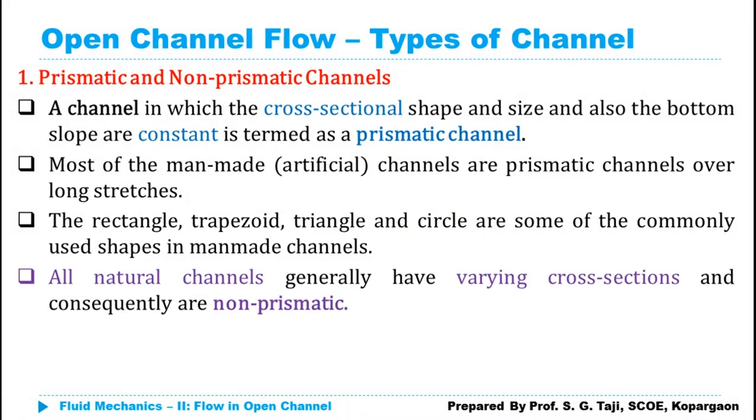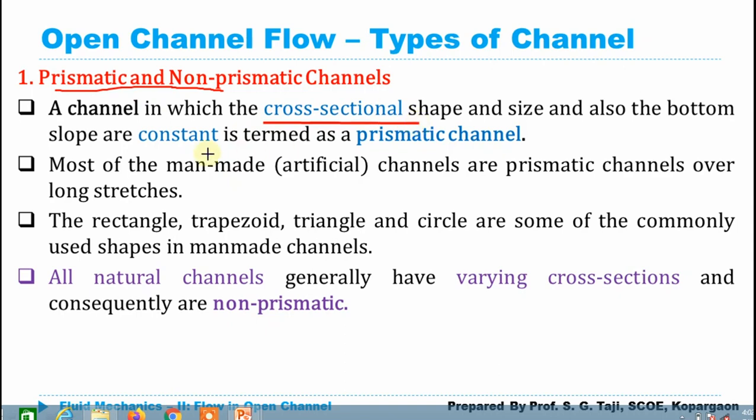And now let's move to the classification of open channels, types of channels. So the first, either prismatic or non-prismatic channels. Prismatic channels are those in which the cross-sectional properties of the channel like shape, size and bottom slope remain constant, then it is known as a prismatic channel. And if those properties are going to change, then it is known as a non-prismatic channel.